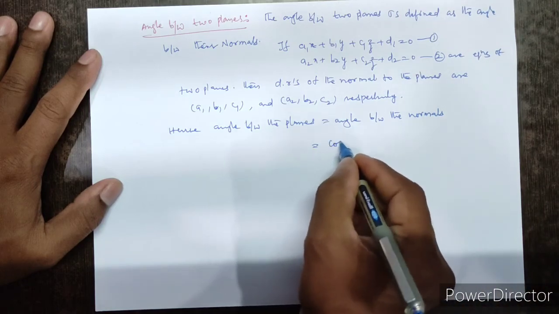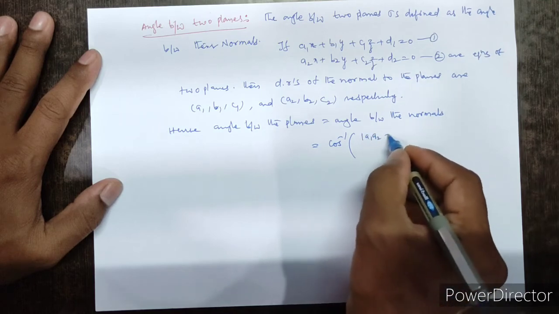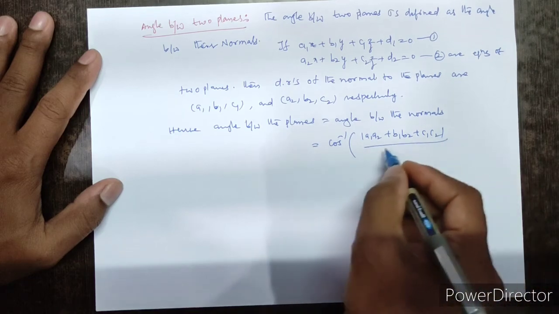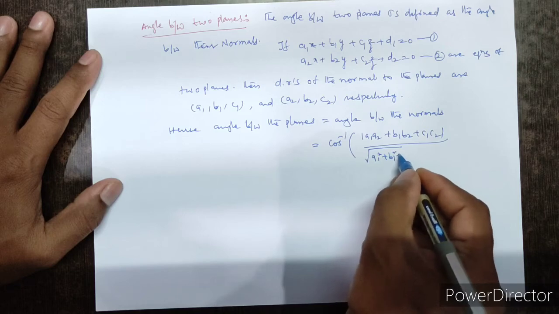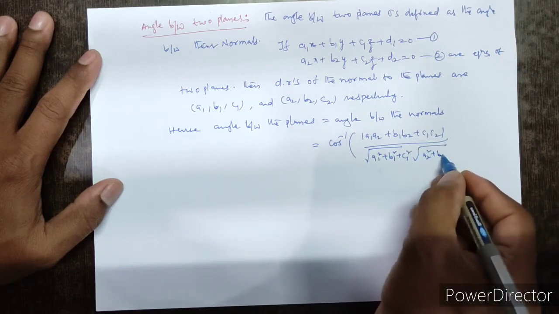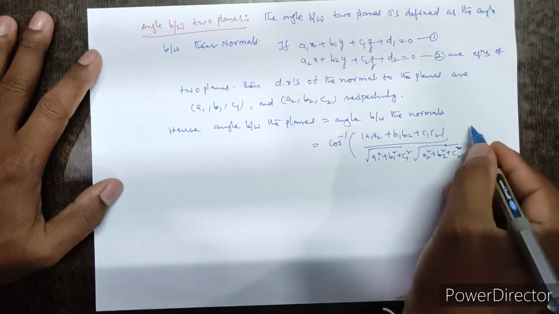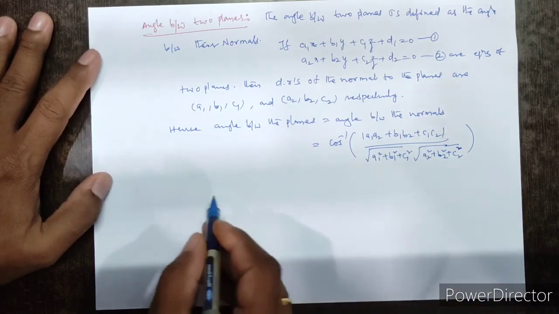That is cos inverse of the modulus of a1a2 plus b1b2 plus c1c2 divided by root of a1 square plus b1 square plus c1 square into root of a2 square plus b2 square plus c2 square. So this is the angle between two planes.